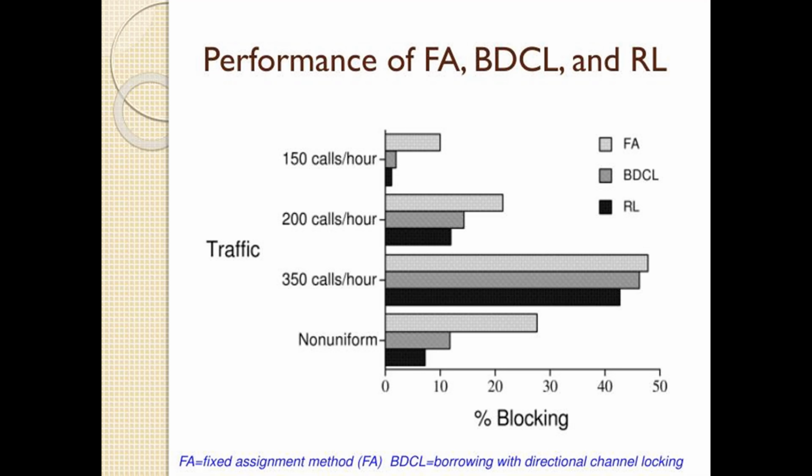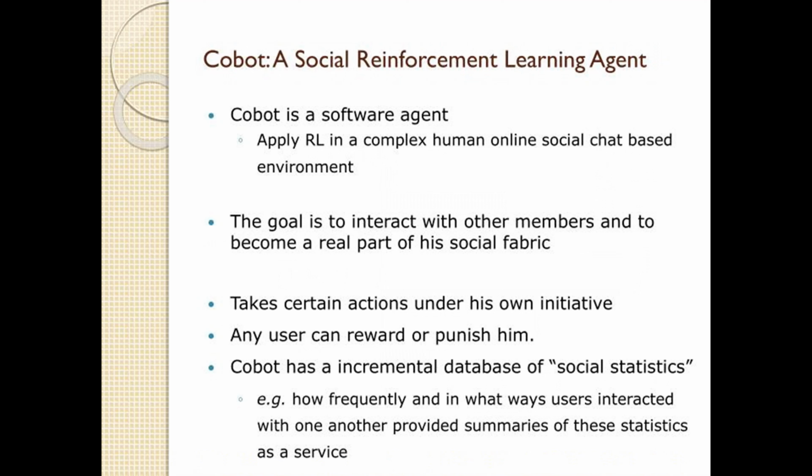COBIT, a social reinforcement learning agent. COBIT represents an innovative approach to reinforcement learning by integrating social interaction into its learning framework. Unlike traditional agents, COBIT interacts with humans and other agents in its environment, learning from social cues and feedback to improve its decision-making process. Key features: social interaction.